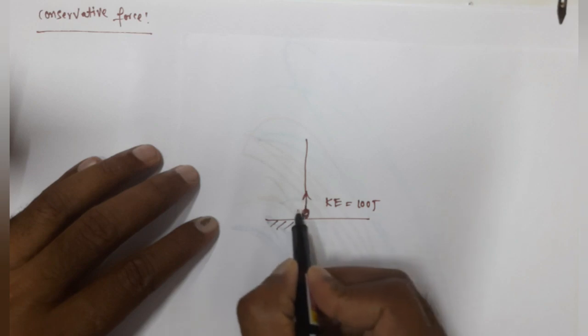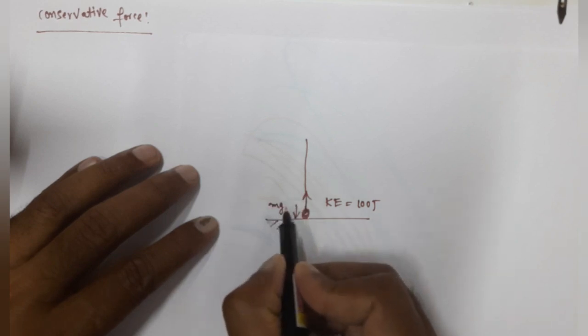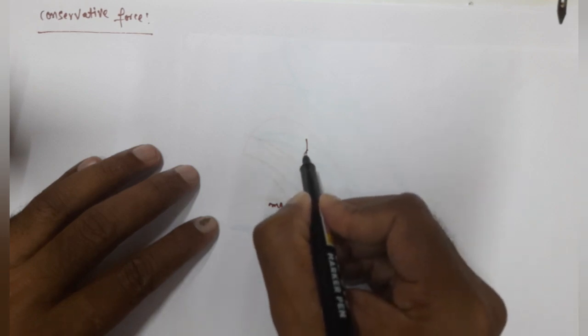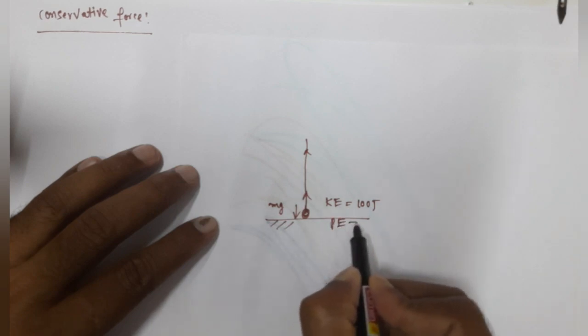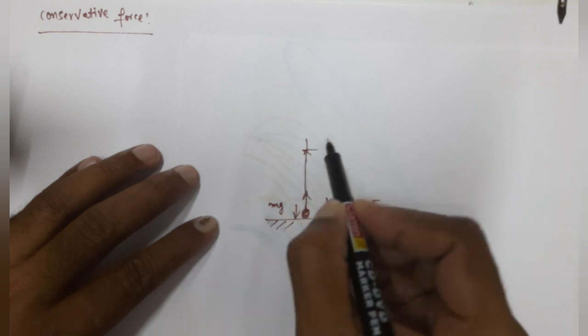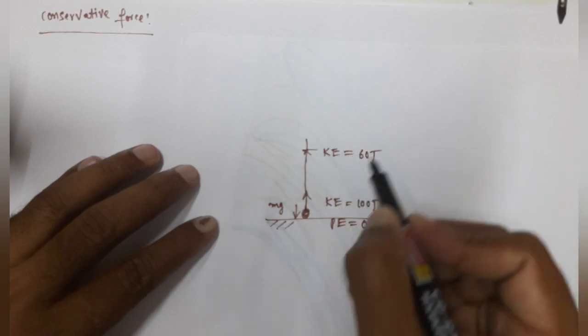Because gravitational force acts in the downward direction, right? So because of this force, mg acts downward. Because of this force, as the ball goes up, its kinetic energy decreases. So what is the potential energy on the ground? 0 joules. Let's say the ball is moving from here to here and the kinetic energy is becoming some 60 joules.